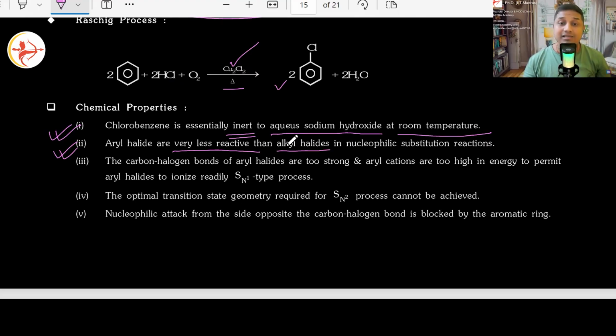Yes, alkyl halides, they lead to which type of reactions? SN1 most of the time. Yes, SN1, SN2, or sometimes even E2 also. Good, that we know already based on the nature of what type of primary or secondary or tertiary alkyl halide we have, or what type of base is actually attacking in the form of either a nucleophile or a base. Is it bulky or not? Is the temperature high or not? Is the base strong or a weak base? Or if there is one more condition, what type of solvents are you using? Are you using polar protic or polar aprotic solvents? All that we studied in the last class.